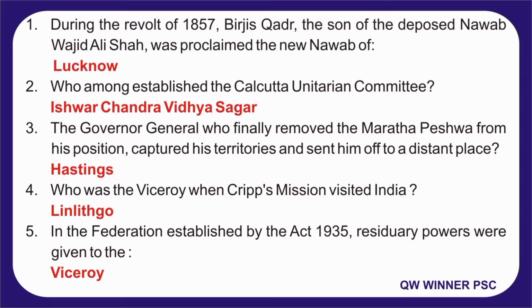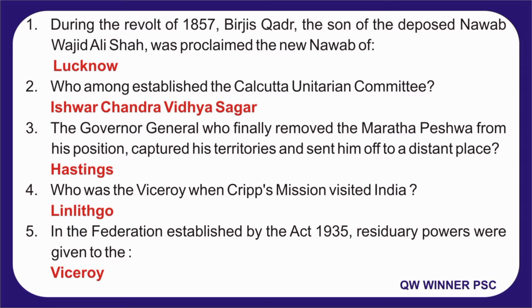Question number 1. During the revolt of 1857, Birjis Qadr, the son of the deposed Nawab Wajid Ali Shah, was proclaimed the new Nawab of? Answer is Lucknow. 2. Who among these established the Calcutta Unitarian Committee? Answer is Ishwar Chandra Vidyasagar.